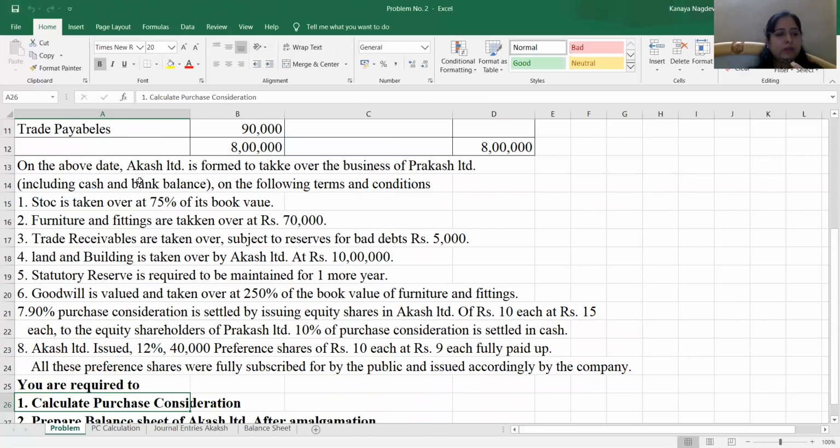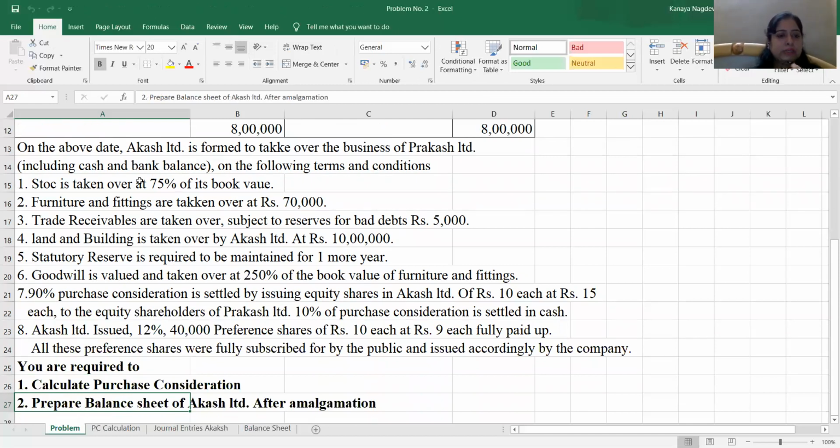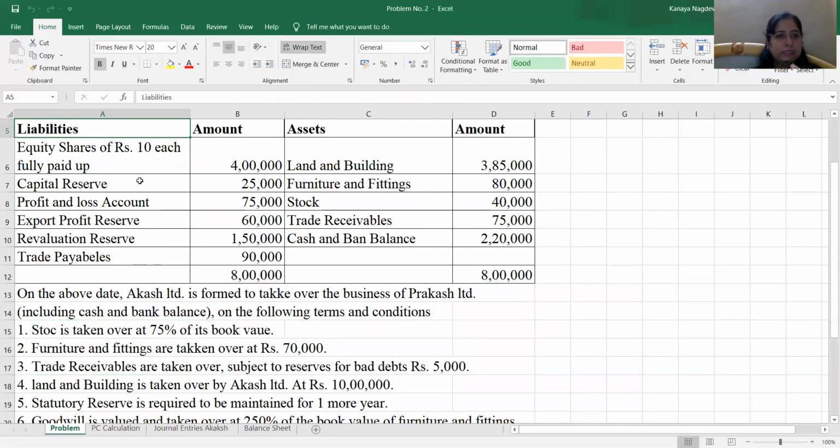Our problem says you are required to calculate purchase consideration and the balance sheet of Akash Limited after amalgamation. So from the adjustments we understood that PC is to be calculated by net asset method. So we will see the calculation of PC. We are given 5 assets on the asset side of the balance sheet and only one liability, trade receivables. And here you can see almost all the adjustments are related to revaluation of assets.